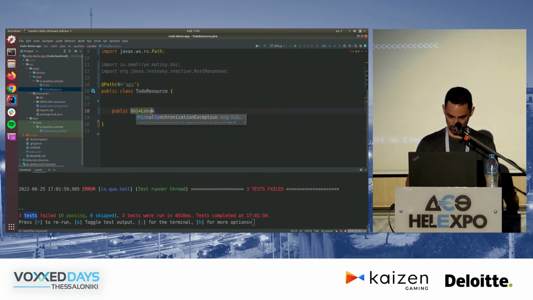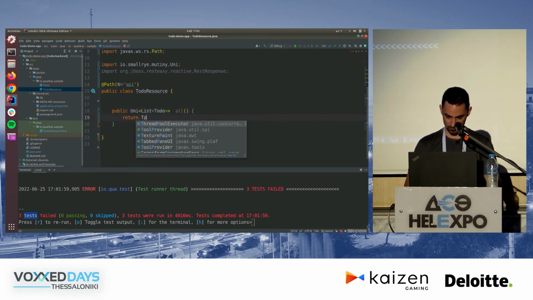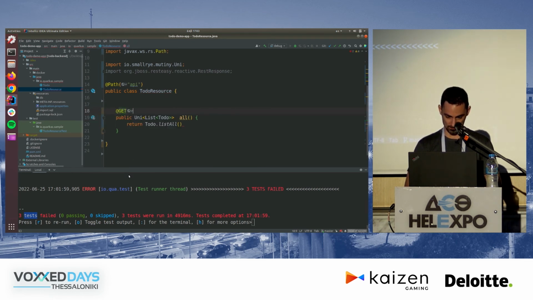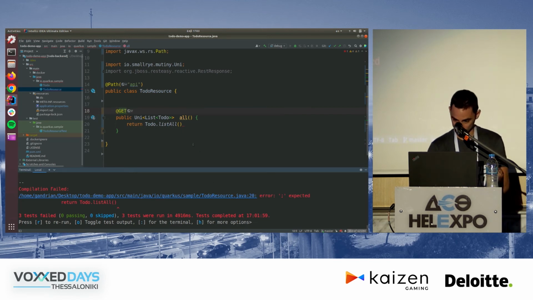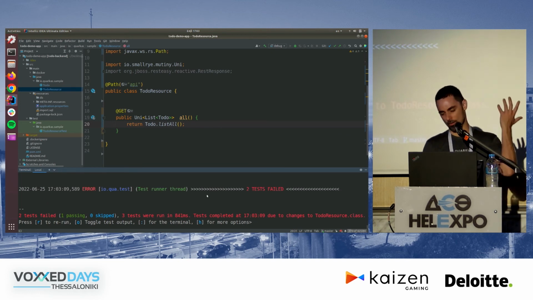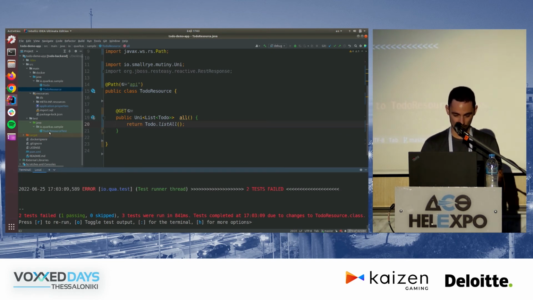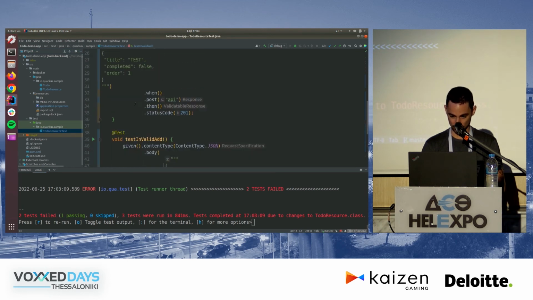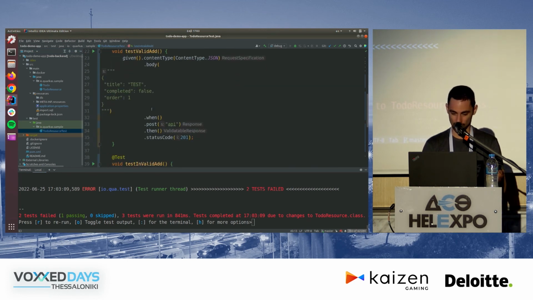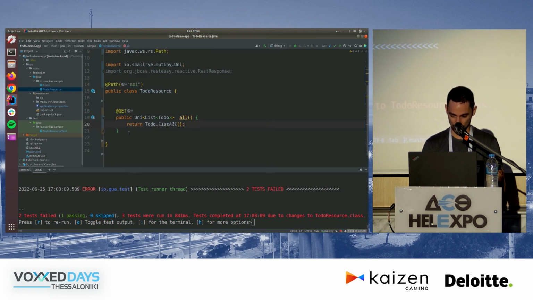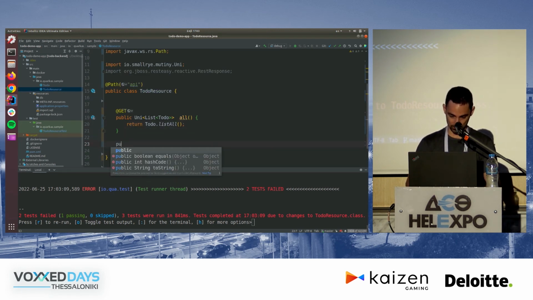So what I'm going to do here is I'm going to say Uni of List of ToDo, and I'm going to return ToDo.listAll, and again this is a GET, and let's see. Yes, this is Java, so I still need a semicolon. Okay, so now the first test passed, the other two failed. The first one being the listAll. Now the other two, because I haven't implemented the add thing, will fail. So now let's try and implement that.